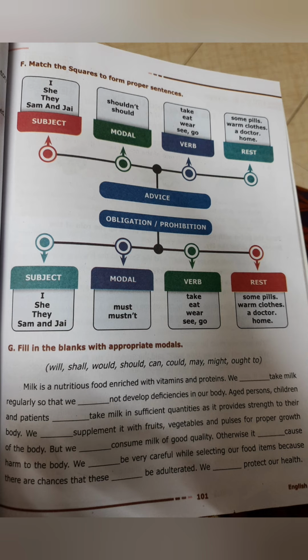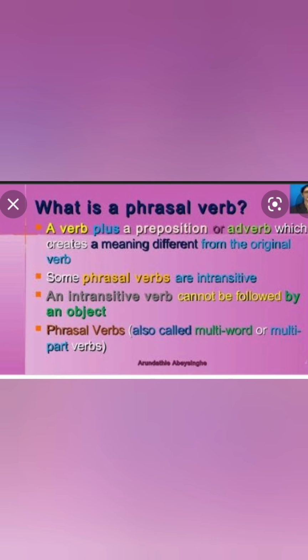And then otherwise it will cause harm to the body. We should be very careful while selecting our food items because there are chances that these might be adulterated. We ought to protect our religion. Once you are thorough with your modals and their usage, you can go for it.